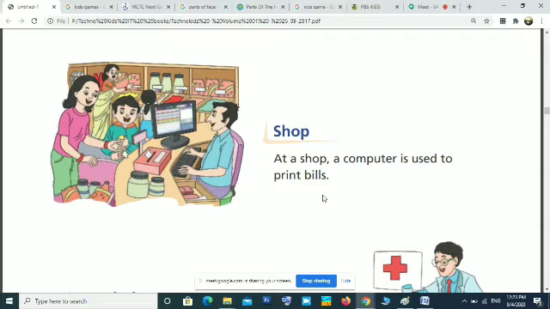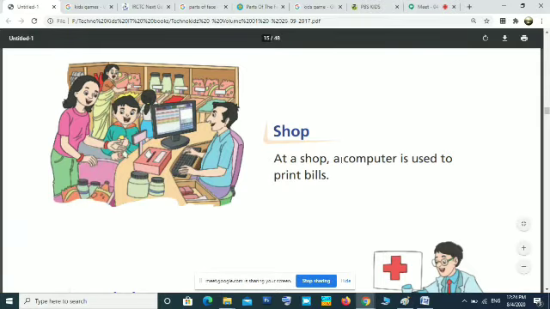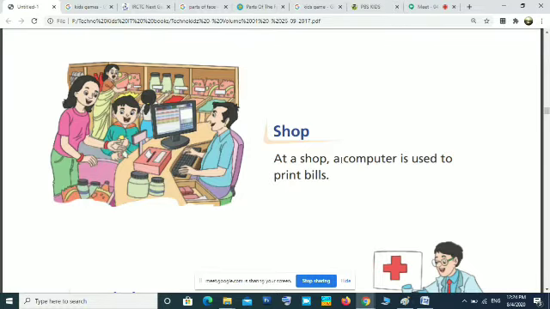Then they can also know how many items are remaining in the shop by looking at the computer. If anyone is asking whether a particular book is there, then the shopkeeper will check in the computer. No need to go to the racks or cupboard and search for that book. He can look at the computer. If that book is in the shop, it will be displayed in the computer. That is the main use of computer in the shop, for keeping stock and giving bills in the form of printouts.